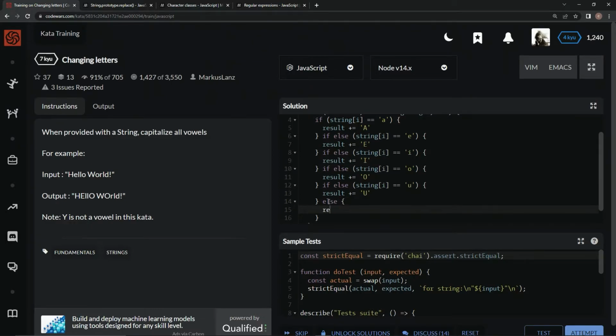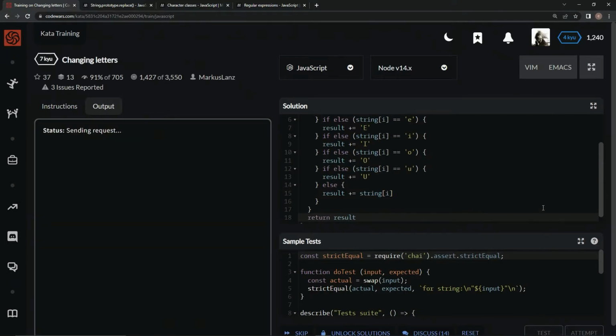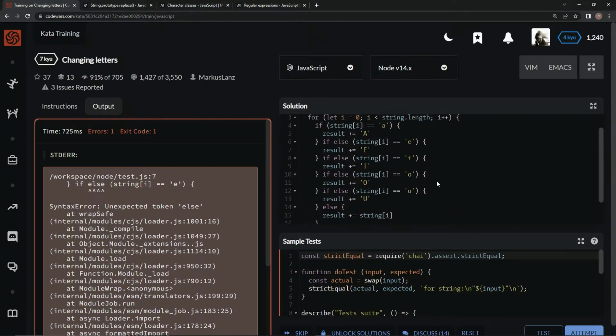What should we do? Result plus equals string at i. And then let's return result. Test it out. No, if else.